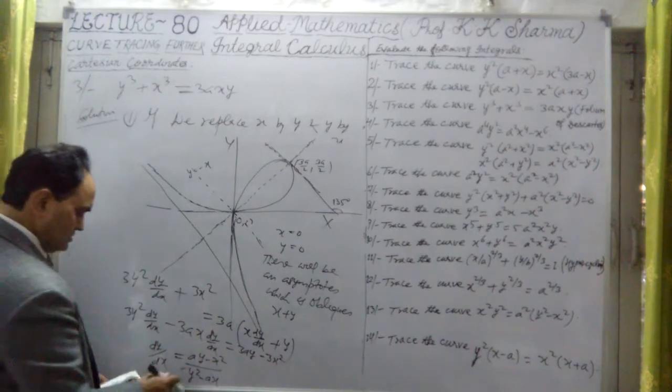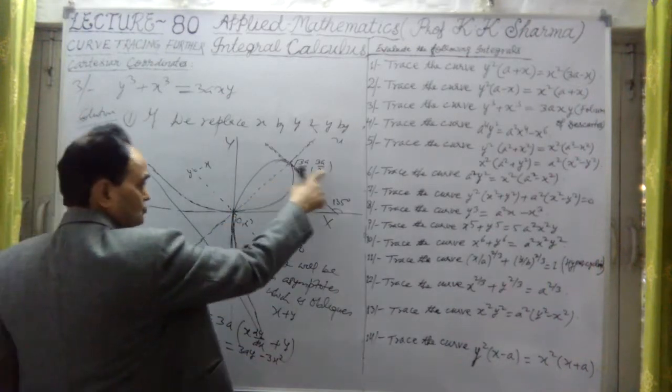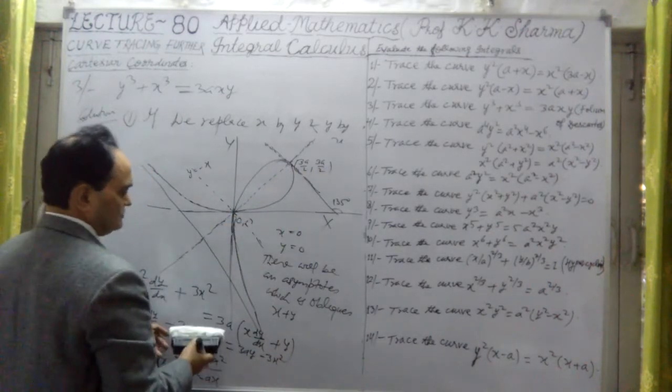If I substitute the value 3a by 2 at this point, what is the value of d by dx? Let me find out.